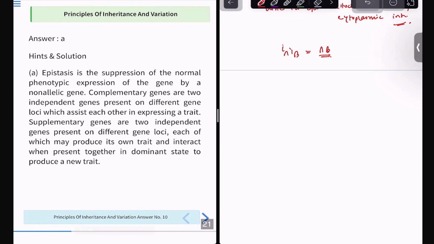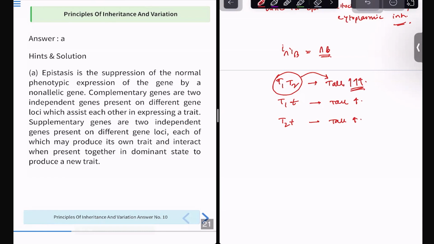Complementary genes are two genes giving a synergistic effect. For example, I write T1 and T2. When only T1 is present with T, it becomes tall, but a little bit tall. When T2 is with T, it also becomes the same amount of tall as T1. But when both the tall alleles are present, it will become extra tall. That is known as the complementary effect.